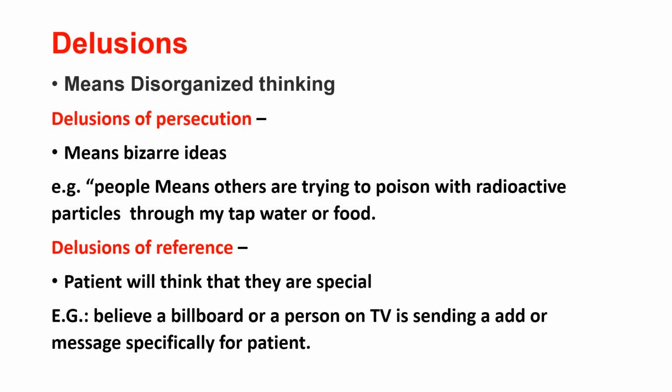The next positive symptom is delusion. Delusion means disorganized thinking. We have a pattern of thinking; we perceive and think in a pattern. But a schizophrenic patient will show a disorganized thinking pattern. Examples of delusions are delusions of persecution. Delusion of persecution means bizarre ideas. I will give you an example, then you will easily understand what a delusion of persecution, or bizarre idea, is.